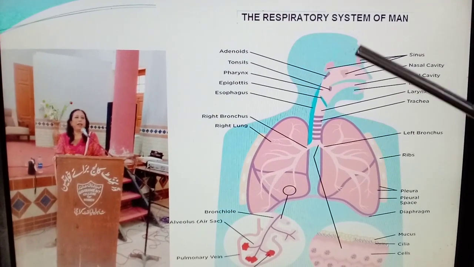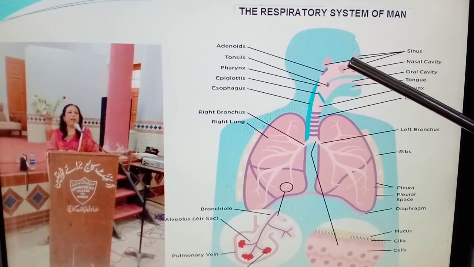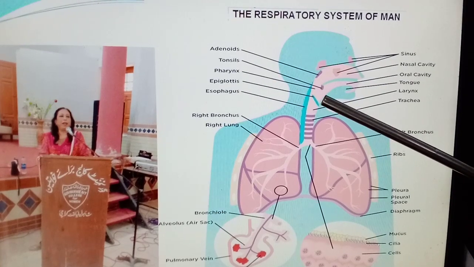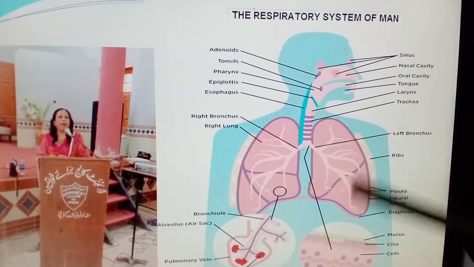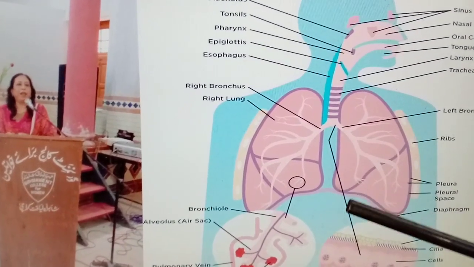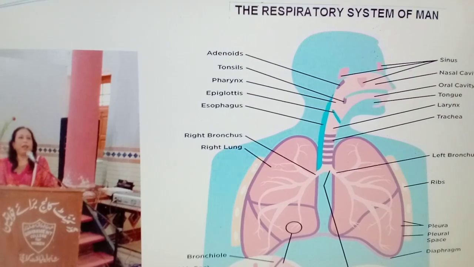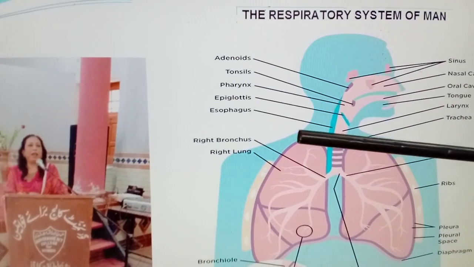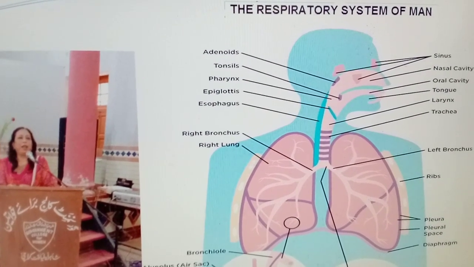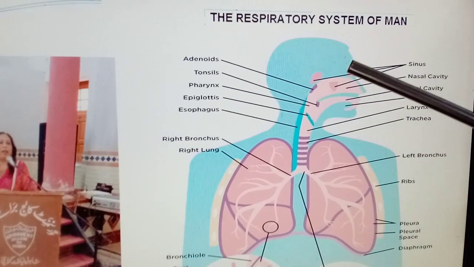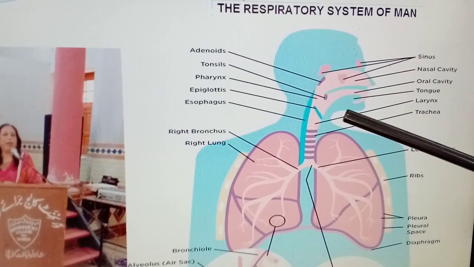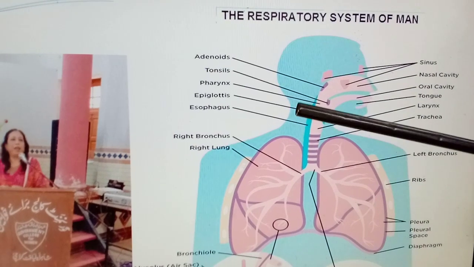The parts of the respiratory system are the nose, sinuses, mouth, pharynx or throat, larynx or voice box, trachea or windpipe, diaphragm, lungs, bronchi, bronchus, and the alveoli and capillaries. The respiratory system is divided into two main components: the upper respiratory tract and the lower respiratory tract. The upper respiratory tract is composed of the nose, nasal cavity, sinuses, pharynx, and larynx. These organs of the upper respiratory tract are located outside the chest cavity.